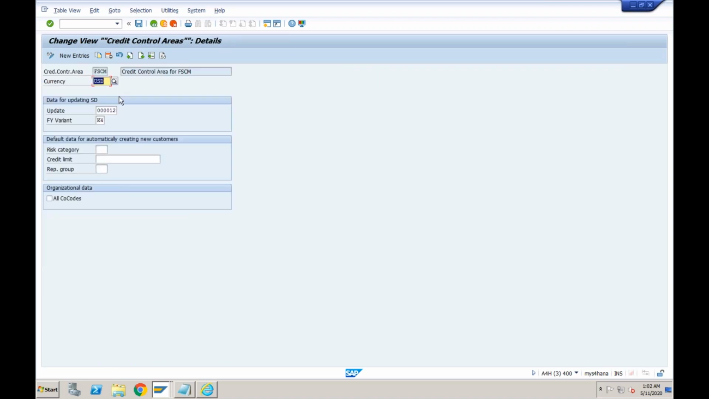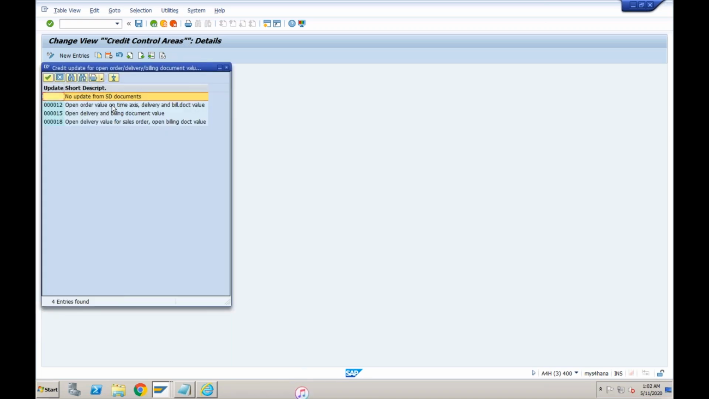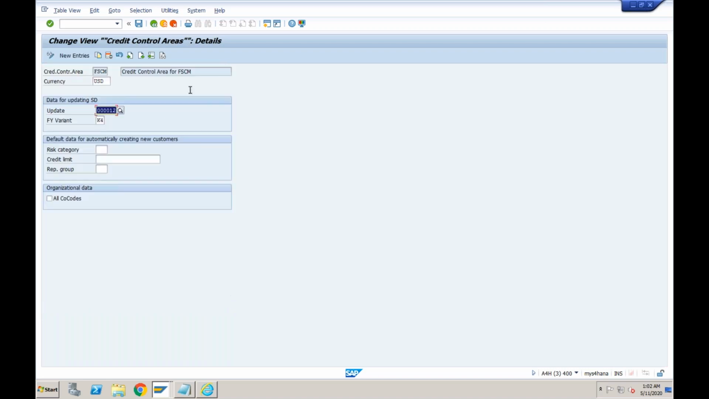If I double click on this, the credit limit will be kept at the USD level, and the update is 12 because we want to keep track of open orders, open delivery line items, and open billing items. The fiscal year variant that we are using is K4. This information was required in ECC with SD credit management, but it is not relevant anymore, because we are not keeping the credit limit at credit control area level now. We are going to do it at credit segment level.